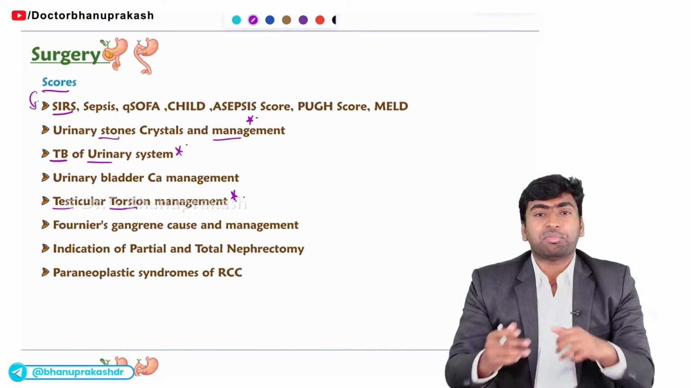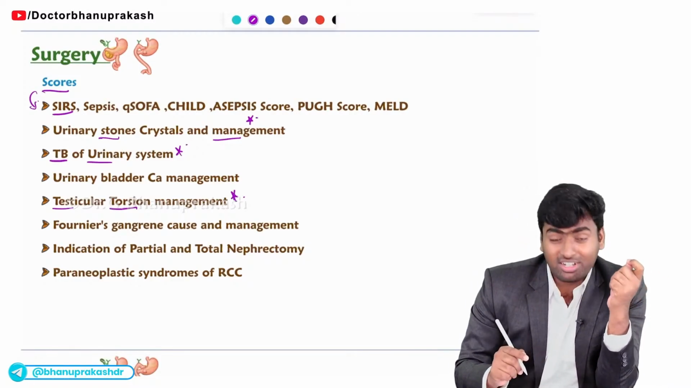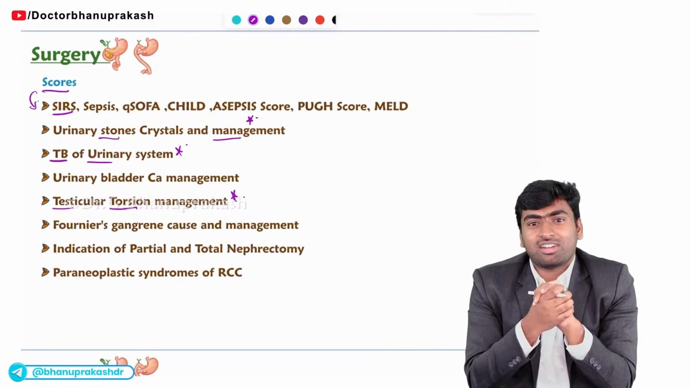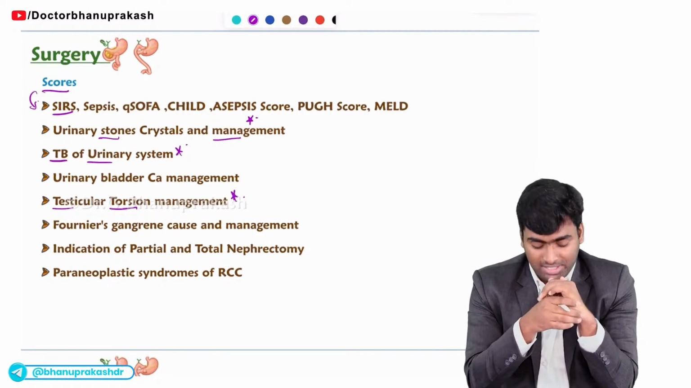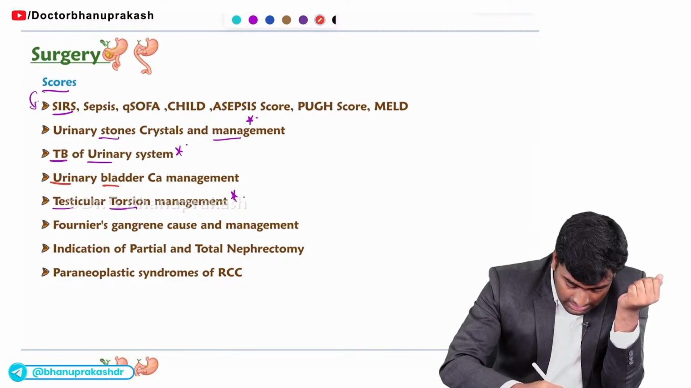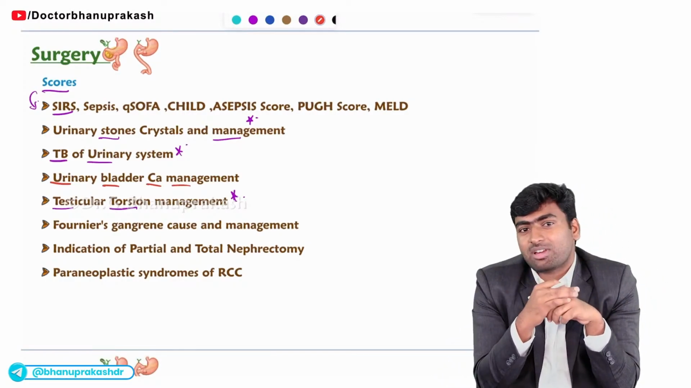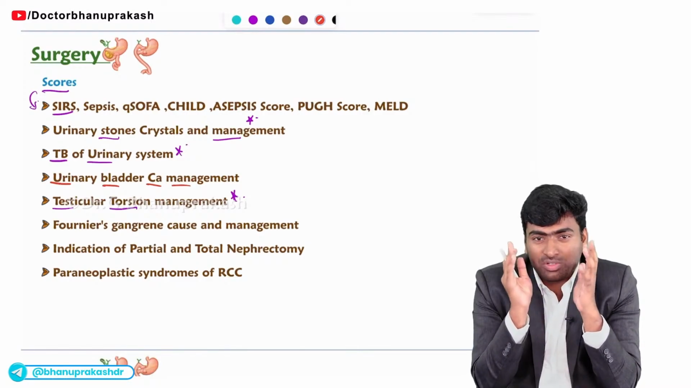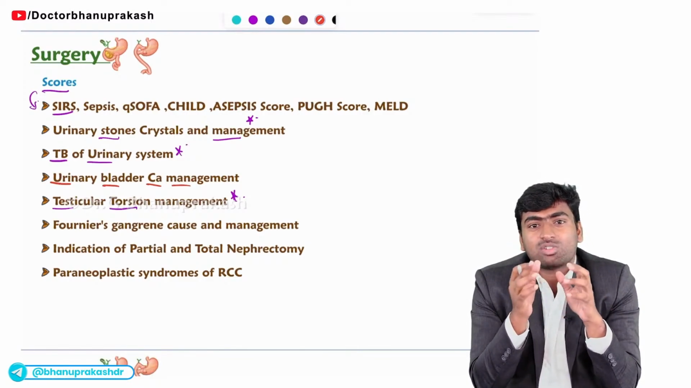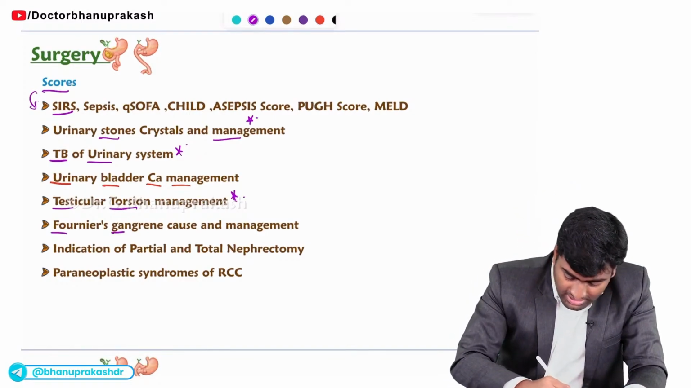Fine. And about testicular torsion and its management, you should know how you will be able to differentiate this testicular torsion from acute epididymo-orchitis. Fine. And you should also know about urinary bladder cancer management. Recently they started asking about the management of urinary bladder carcinoma. So just remember how you will stage this urinary bladder cancer, and also how you will manage those cases.